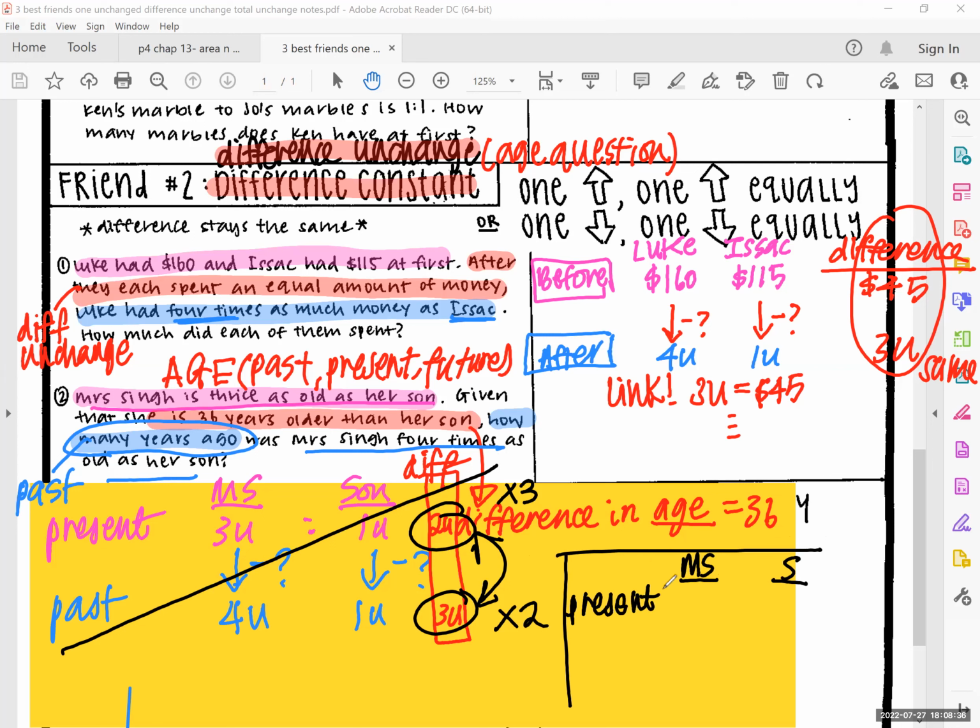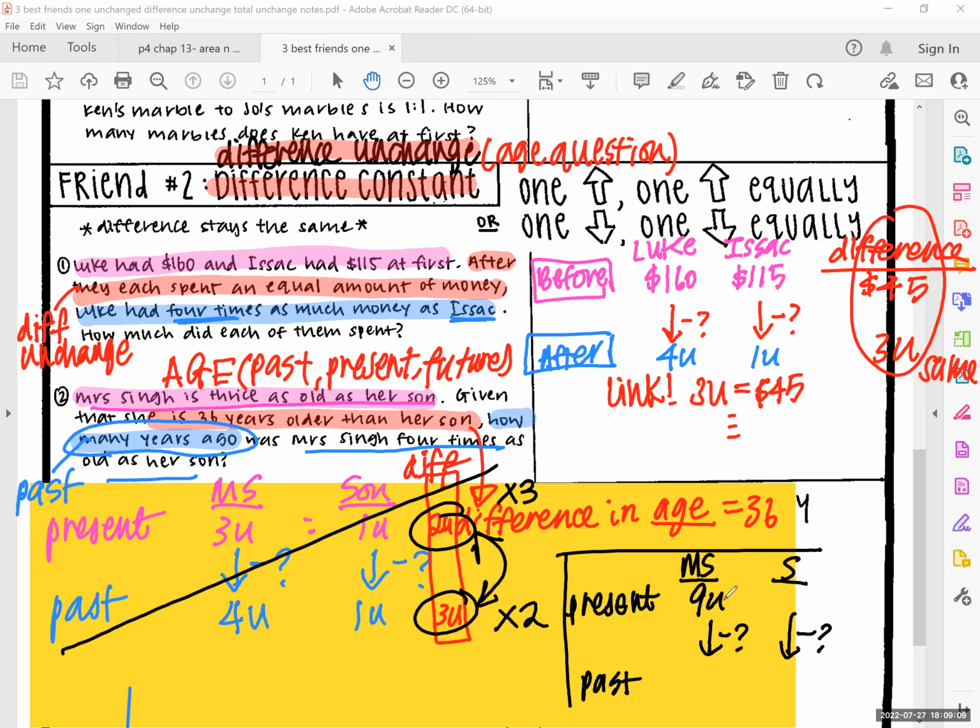So the present, bye-bye, the 3 units will become? 3 units is not 6. The 3 units will become? 9 units.